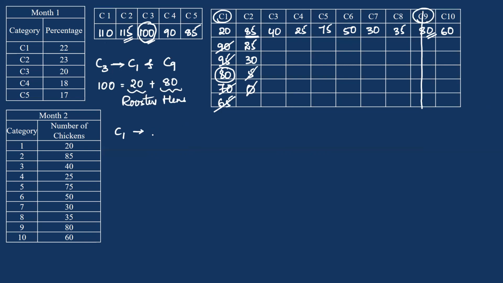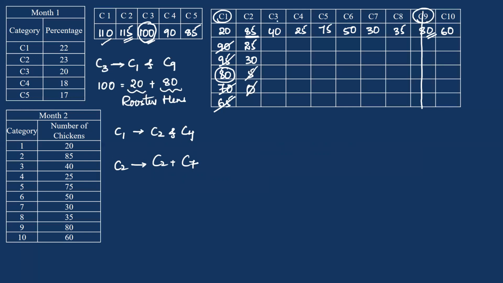C1 is categorized into C2 and C4, or C2 is categorized into C2 plus C7. Two possibilities. Here 85 hens and 30 roosters will give us 115 chicken, or 85 hens plus 25 roosters will give you 110 chicken.